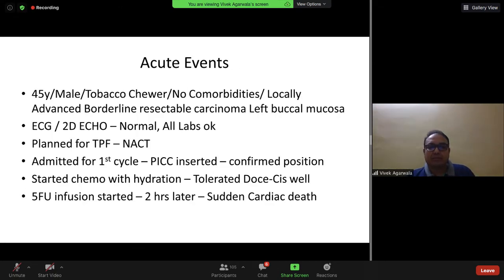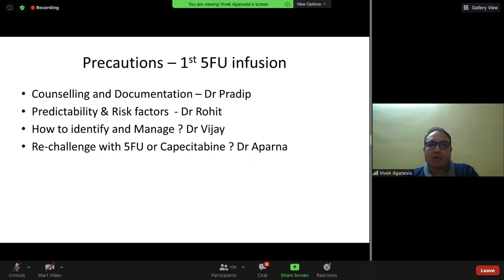So, Dr. Vijay, this is the patient: 45-year-old male, no comorbidities, locally advanced, borderline resectable buccal mucosa. Everything was normal, and this patient was planned for TPF neoadjuvant chemotherapy. First cycle, admitted, PICC inserted, position confirmed, started with chemo, tolerated doses well, and when we started the 5-FU infusion, 2 hours later, the patient had a sudden cardiac death. So, what do you think of this situation?